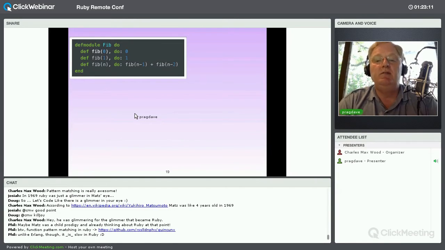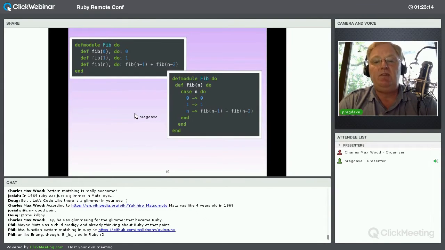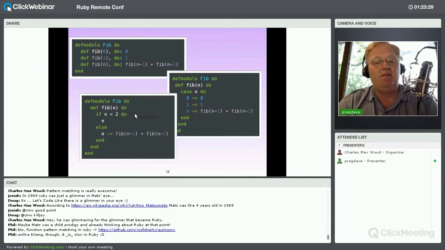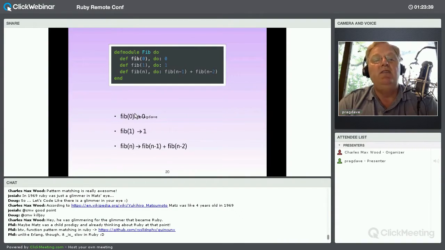You could also do it in a single function like this. So here I have my same def fib. It's going to get called a number of times, but I'm going to do the selection inside a case statement inside the function. And possibly, if you were coming to this from another language, you might write it like this. Now, you have 3 different ways of writing Fibonacci. I think probably, if you looked at the original specification in Wikipedia or whatever, then this way is probably the one that matches the best. And so I would probably write it this way simply because it looks like the spec.